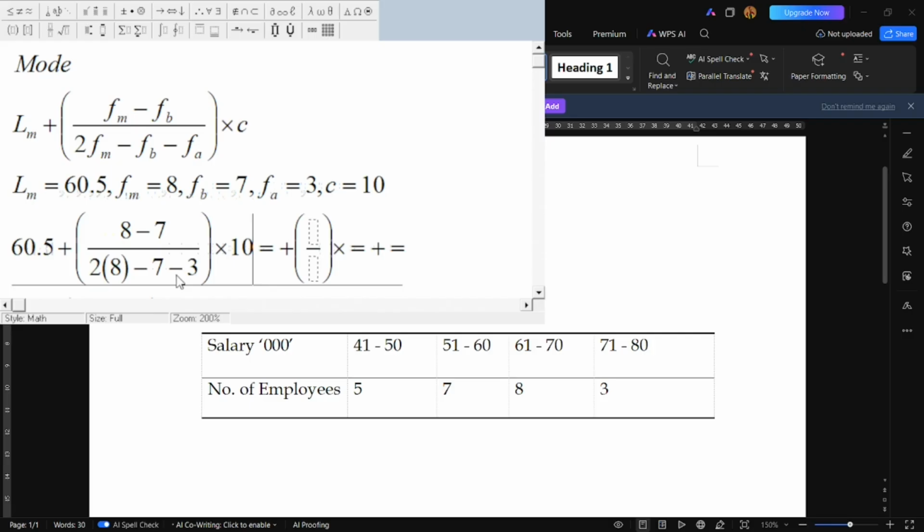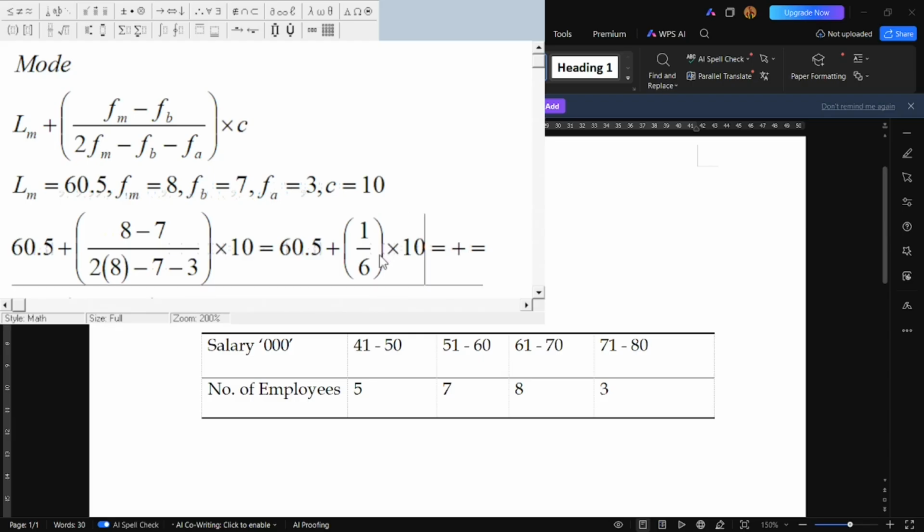Alright, so how do we go about calculating? First and foremost, this is 60.5 plus 8 minus 7, this is 1, over 2 times 8, that is 16. 16 minus 7, that is 9. 9 minus 3, and this is 6 times 10.